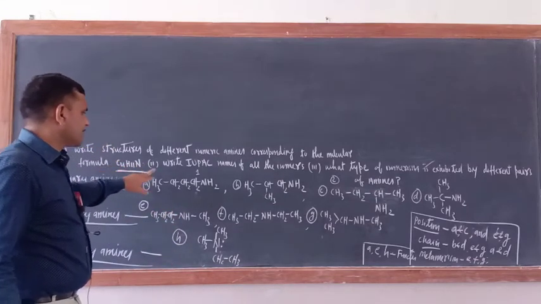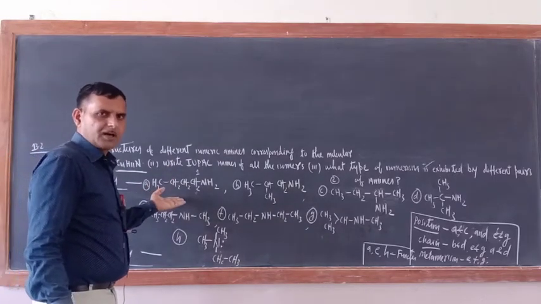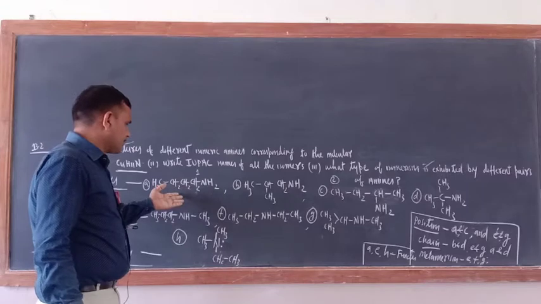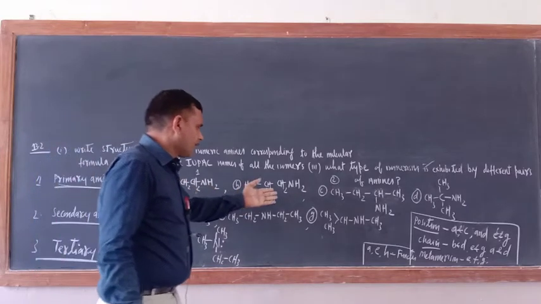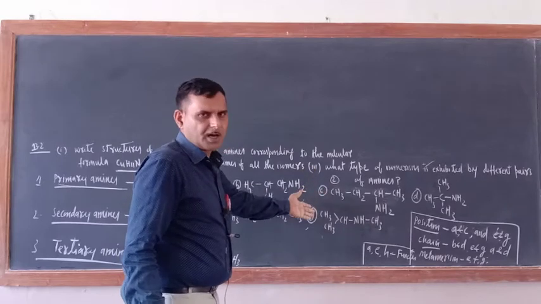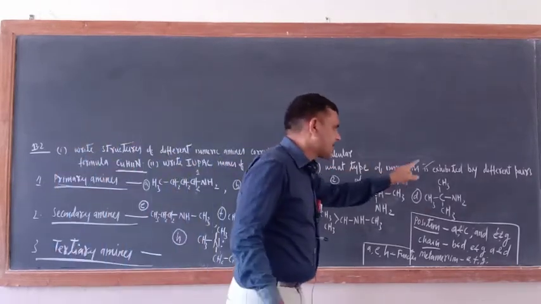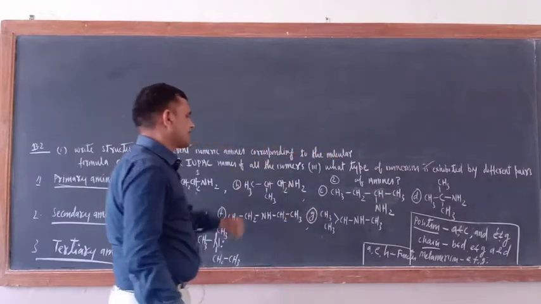Next question is write the IUPAC name. So you should work out yourself. What is the name of this one? Butane-1-amine. What is the name of this one? 2-methylpropan-2-amine. I think you can write this one. The most important thing is what type of isomerism is exhibited by different pairs of amines.